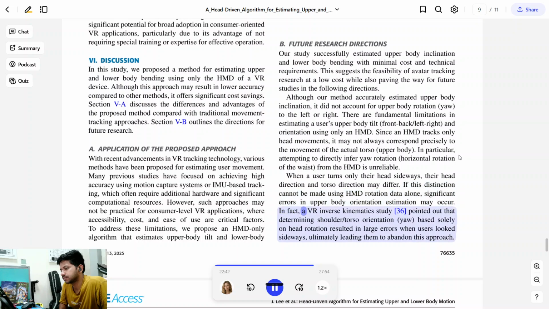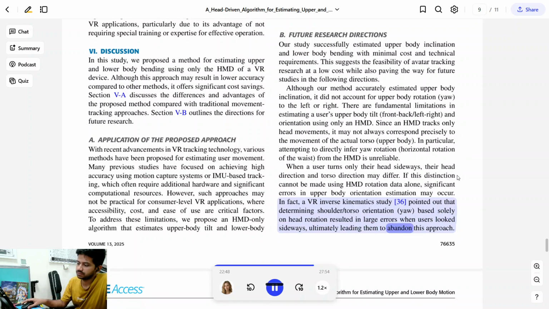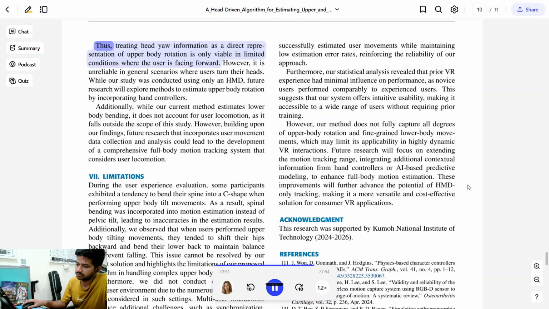In fact, a VR inverse kinematic study pointed out that determining shoulder-torso orientation based solely on head rotation resulted in large errors when users looked sideways, ultimately leading them to abandon this approach. Thus, treating head yaw information as a direct representation of upper body rotation is only viable in limited conditions where the user is facing forward. However, it is unreliable in general scenarios where users turn their heads.